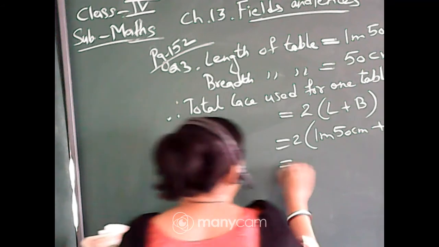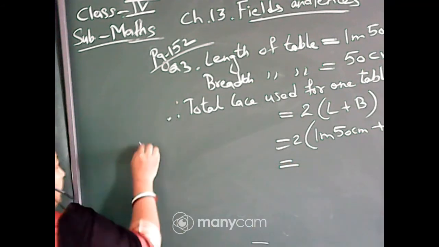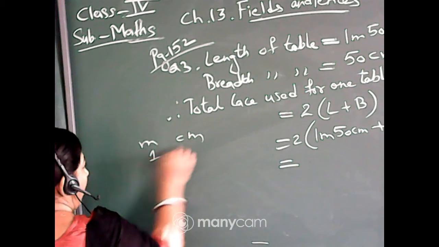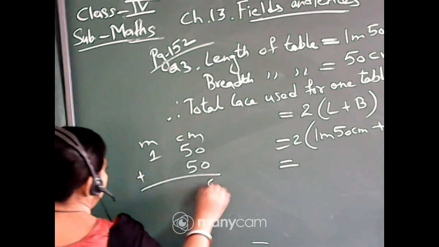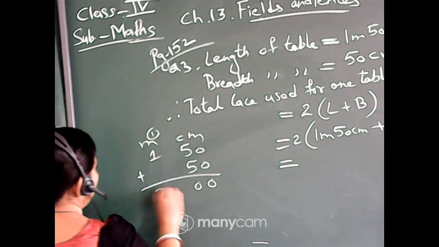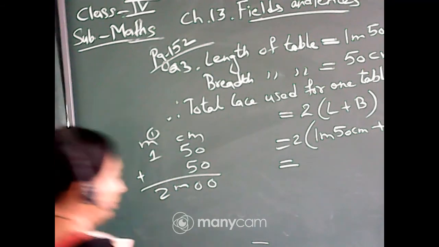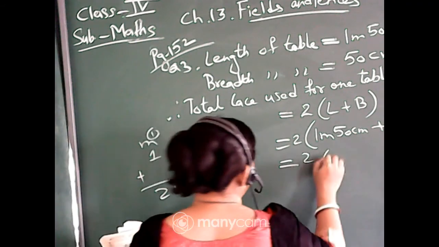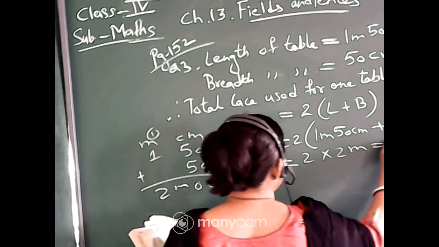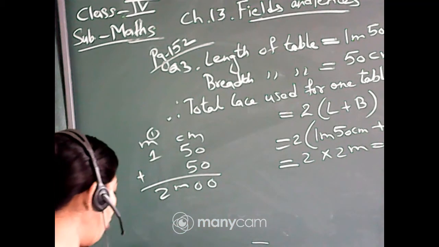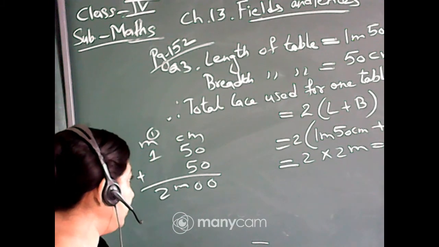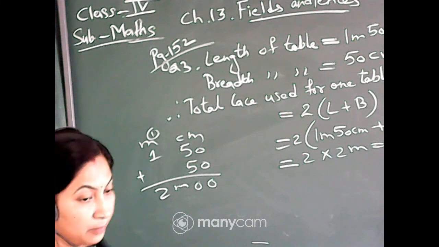You add in rough meter and centimeter: 50 and 50 makes 100, carry 1, so 2 meter. So 2 into 2 meter is 4 meter. That means the lace required is 4 meter.